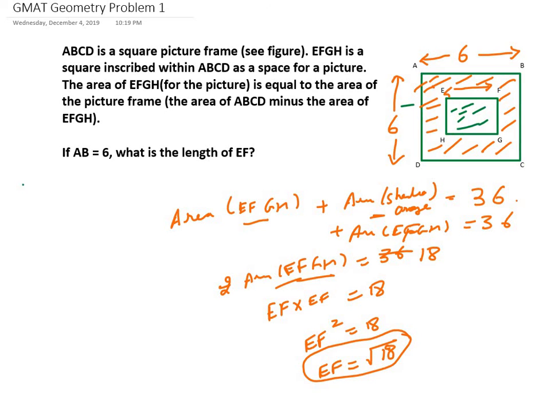So how can we simplify it further? Root 18. Root 18 is basically 2 into 9, and the square root of 9 we know is 3, and 3 root 2. The more simplified answer.